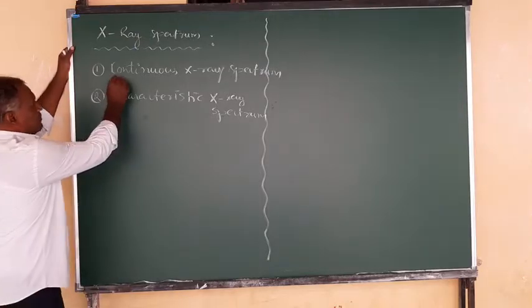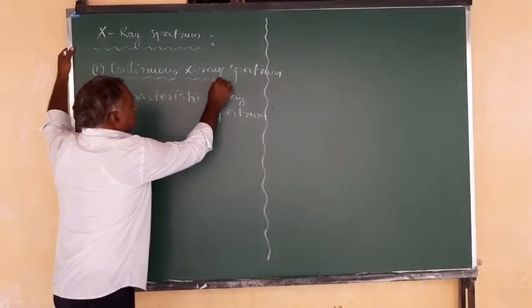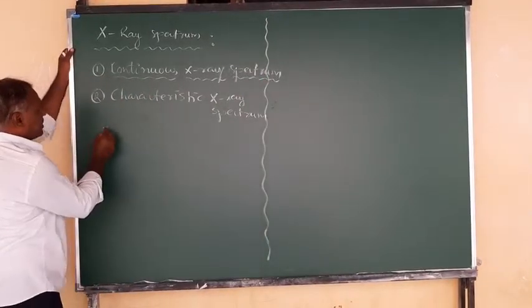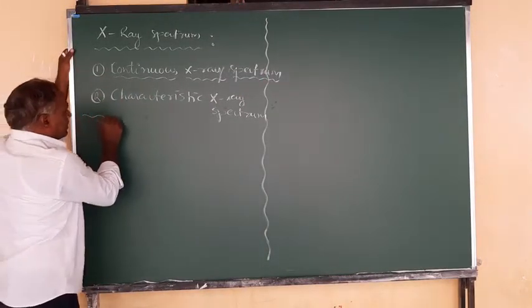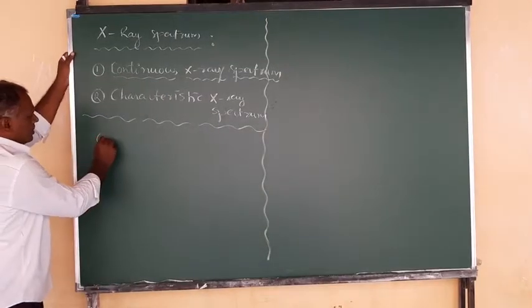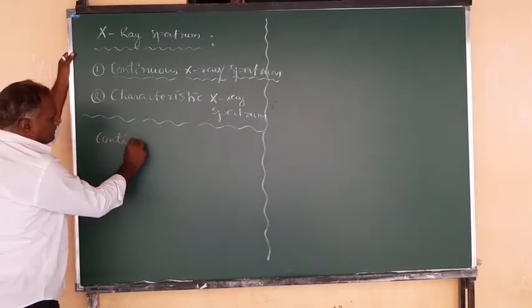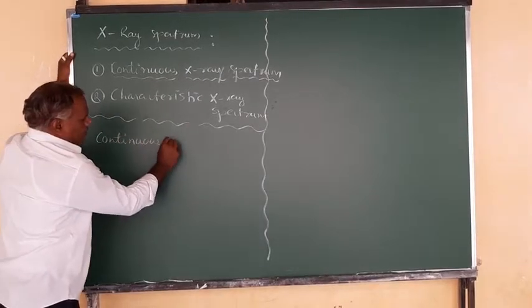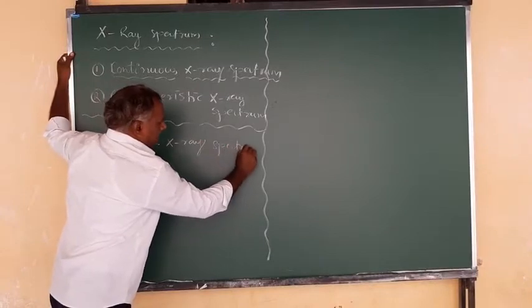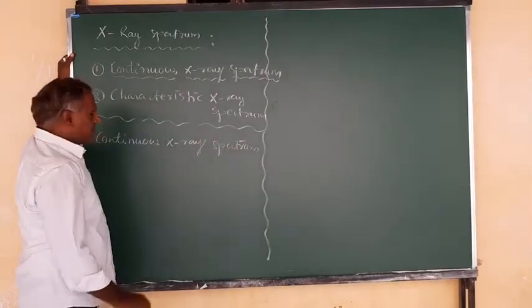The first one we are going to discuss is the continuous X-ray spectrum. What is it?